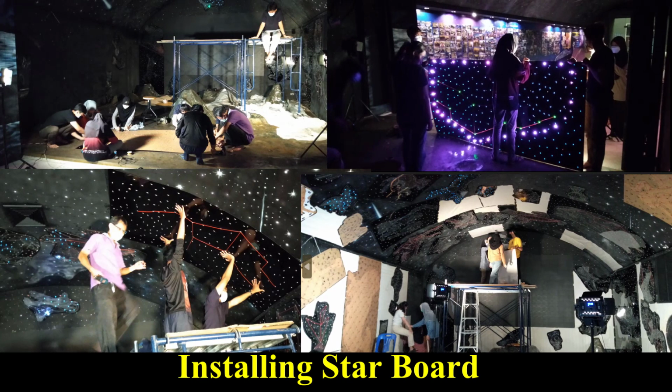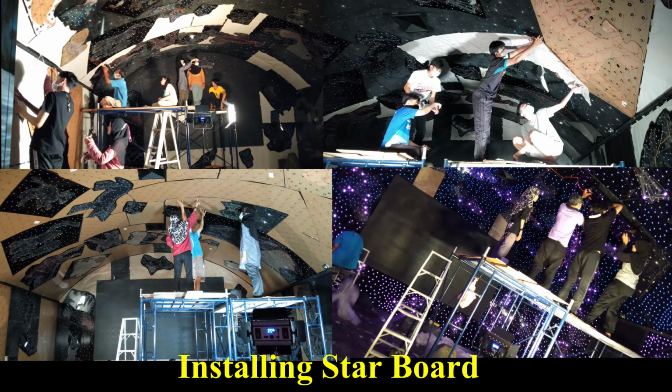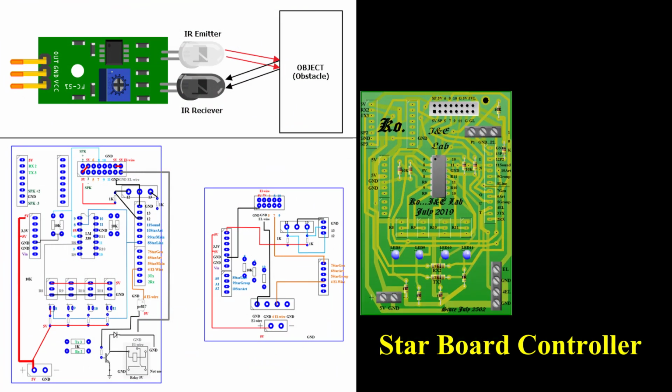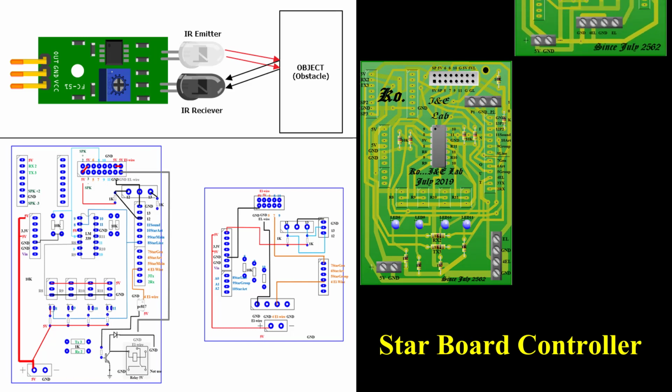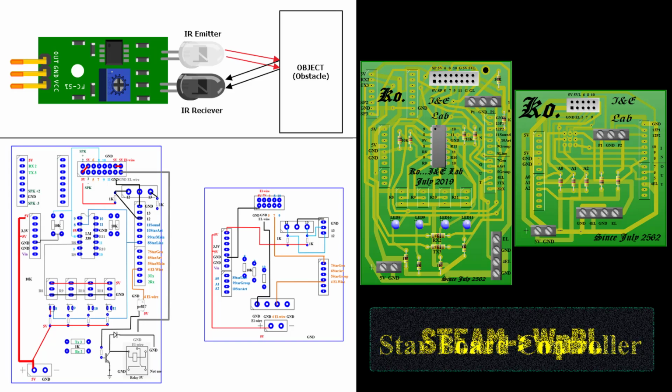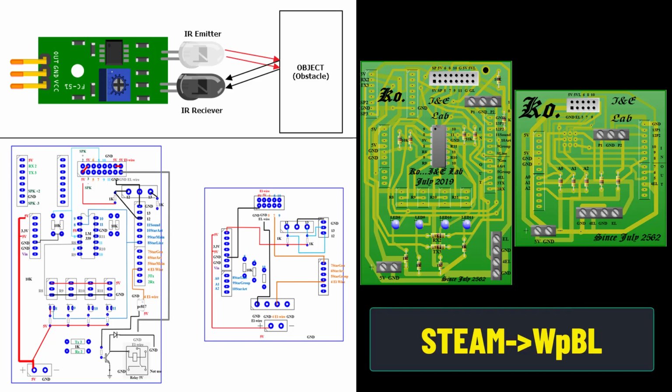Then, the next step is the installation of the star display board. We also have many students joining in learning and practicing. In the control equipment section, I have designed 2 types of control boards. The bottom one uses the principle of an infrared proximity sensor, whereas the top one utilizes a laser sensor as a signal receiver. The operational principles of these boards are also used for teaching students in the class, and they can apply these principles to create their own product, following the STEAM through work piece-based learning technique, which I use to teach the students in the class.